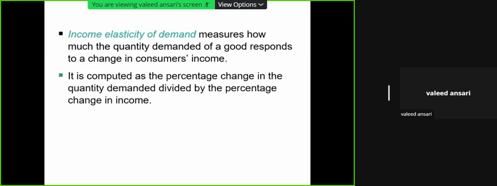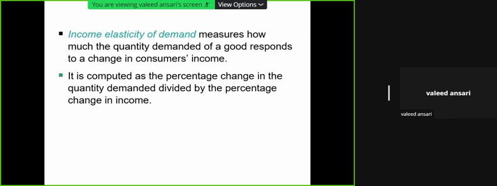Now, apart from price elasticity of demand, there is another elasticity calculation, which we know as income elasticity. Income is one of the factors behind demand, and this is very important for government policy implications also. As the income of people increases in a country, what type of goods will be demanded more?